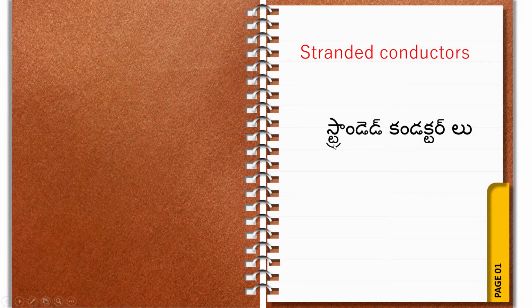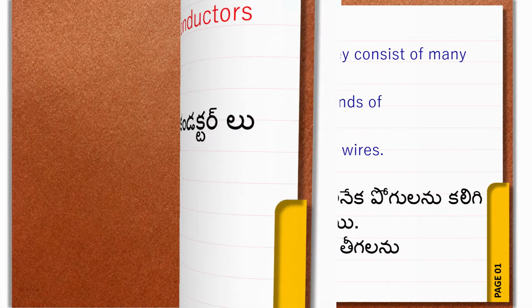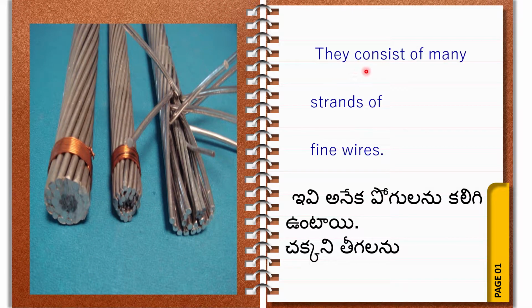Next, what is a stranded conductor? Stranded conductors consist of many strands of fine wire. There is a bunch, and the bunch consists of many strands of wire. This is one strand of wire, this is another strand, and this is another strand.